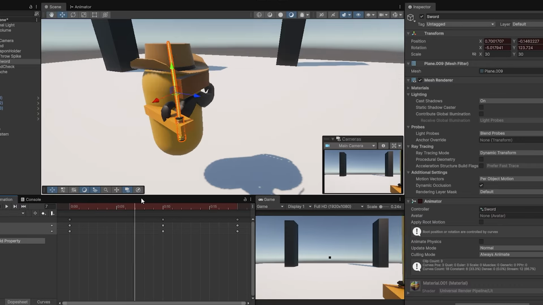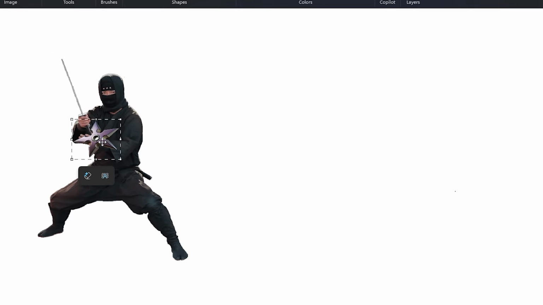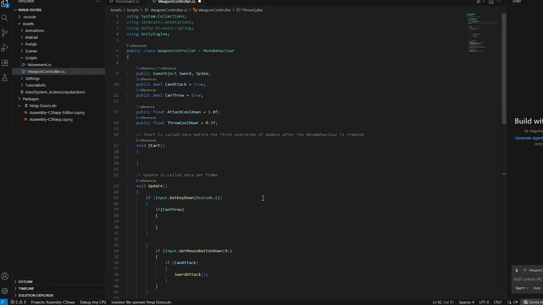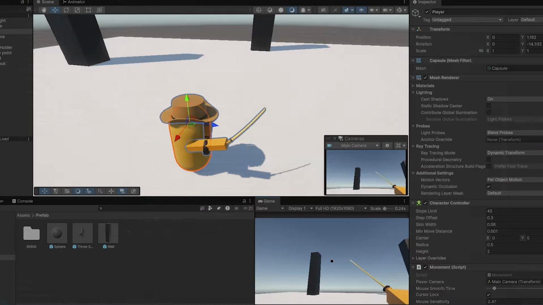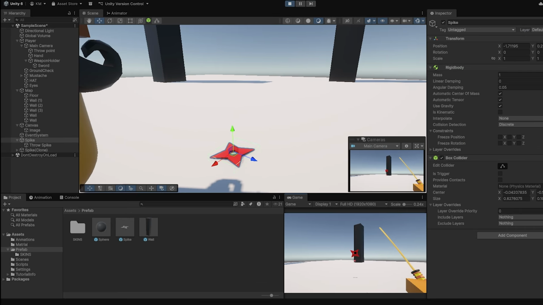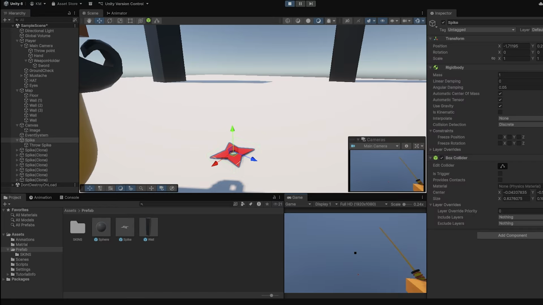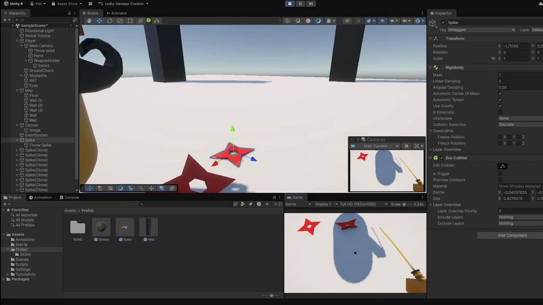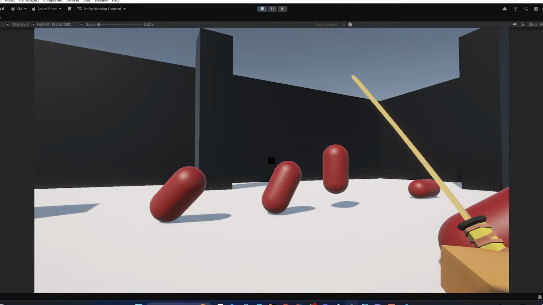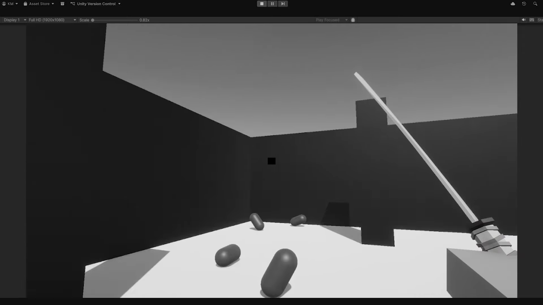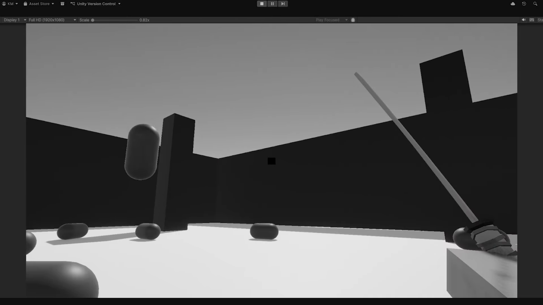And after we finish the sword animation, I decided to add something else to make the game more fun, which is basically stuff the player can throw, kinda like a ninja. So first thing, I made a script that lets the player throw balls just as a test, and it actually worked out. Then I changed the ball's shape to look like the ones the ninja throws. And it turned out, guys, it looks super awesome for some reason. Guys, I decided to make the player throw other players just for fun.